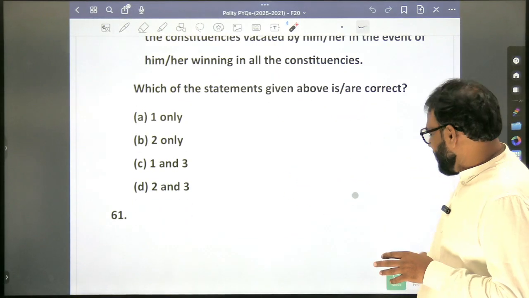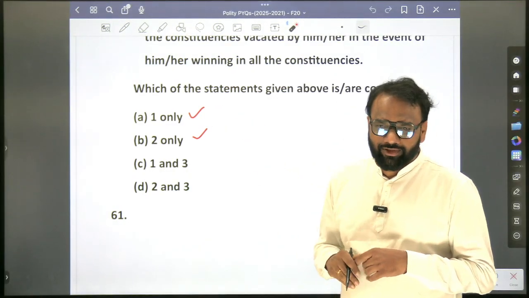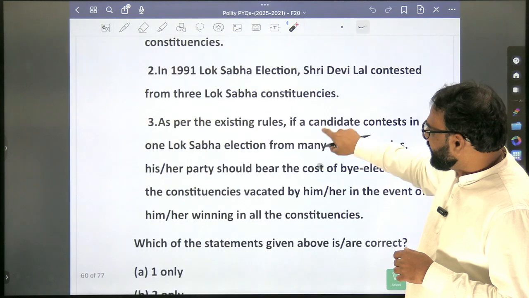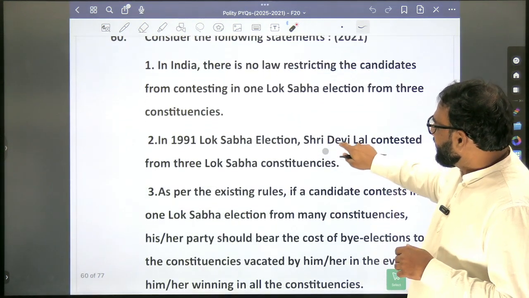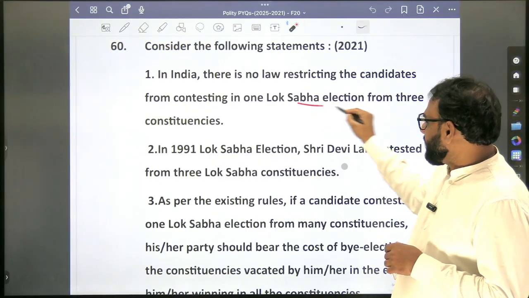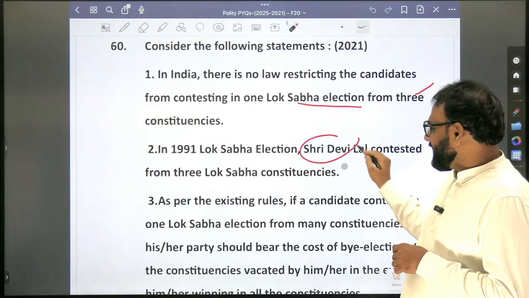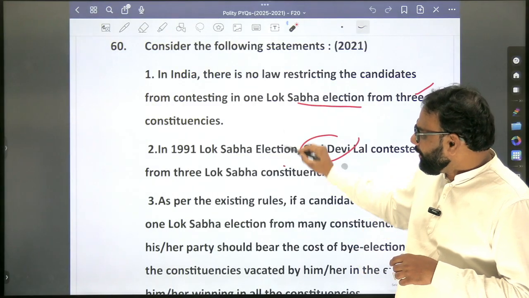When we eliminate 3, we are left with 1 only or 2 only. Now when we come to 1 only or 2 only: in India there is no law restricting the candidate from contesting in one Lok Sabha election from more than 3 constituencies. Next, Devi Lal contested from 3 Lok Sabha constituencies. So the second one can be true only if the first one is true.